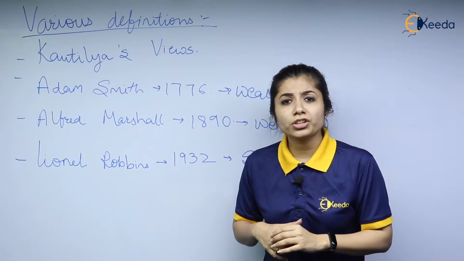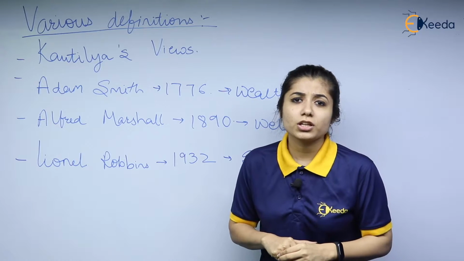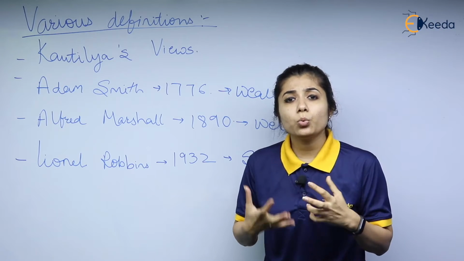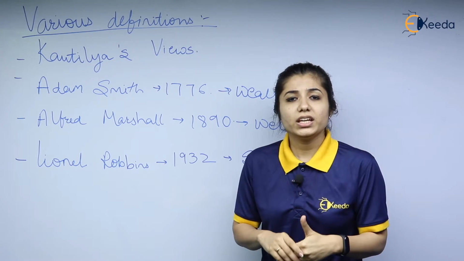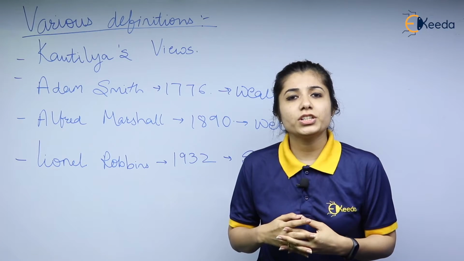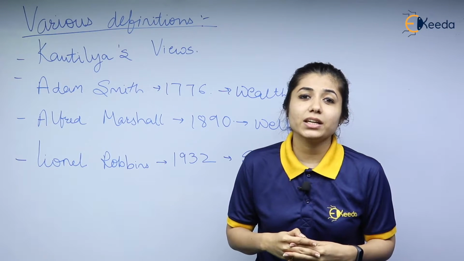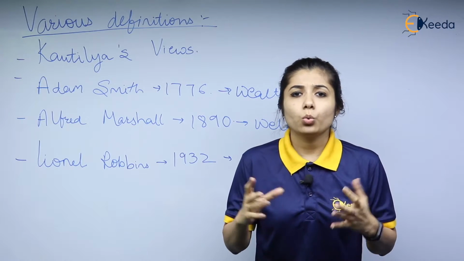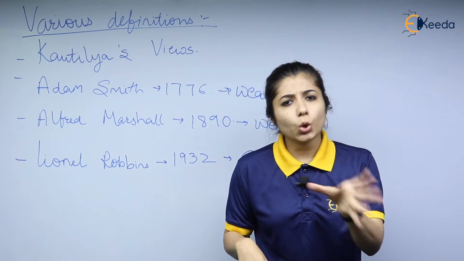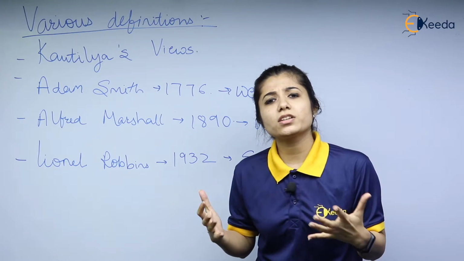He had also written a book in which he explained his definition and what economics is to him as an economist. He wrote his contributions in a book named An Inquiry into the Nature and Causes of the Wealth of Nations, also termed Wealth of Nations. But what was written in his book?